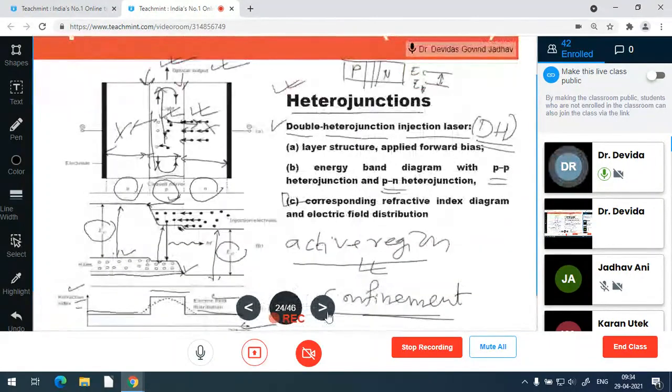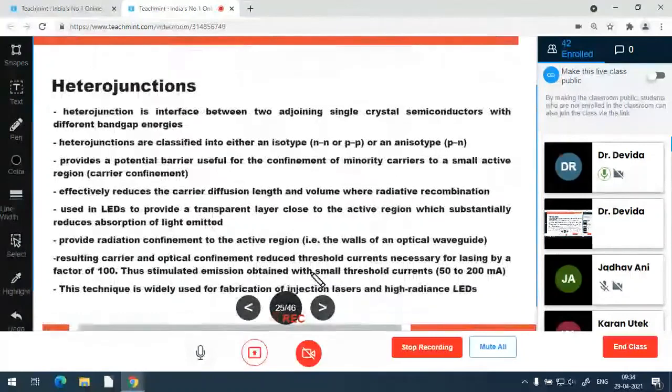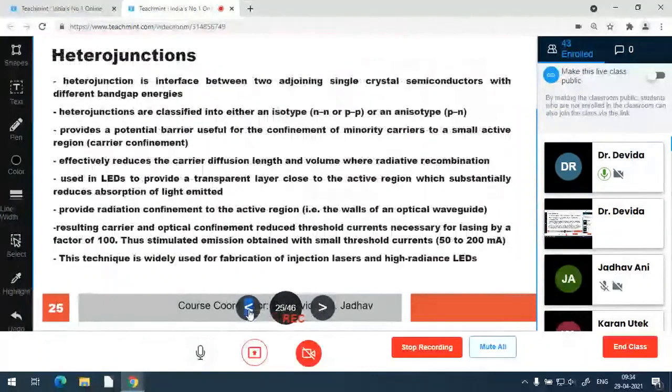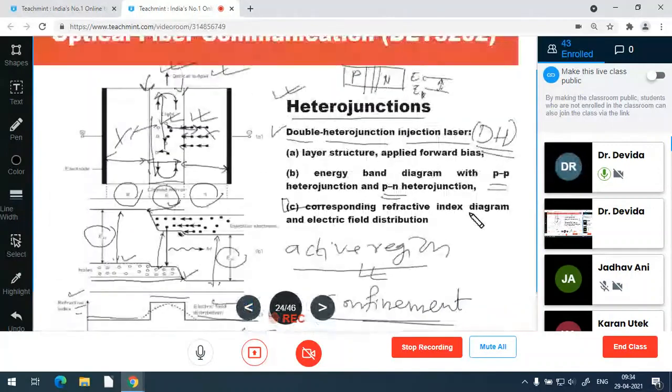I think heterojunctions we have discussed. These details of the heterojunctions we will discuss tomorrow again, so that it will become a revision also. Whatever we have discussed, the same is written in the Word format. I think till now I am audible, and today we have covered the missing part also.